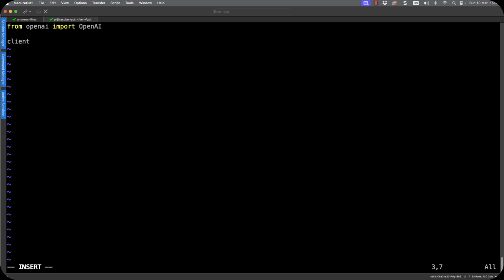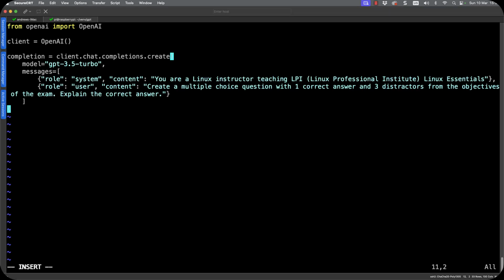We're going to create an instance of our class, and we're going to call that client. So client equals OpenAI, which is the class we've just used. I don't need to pass any parameters through to that, and it will be using the exported OpenAI API key. So I just have to make sure that that's exported to my shell environment. But now I'm ready to start moving on with the code.